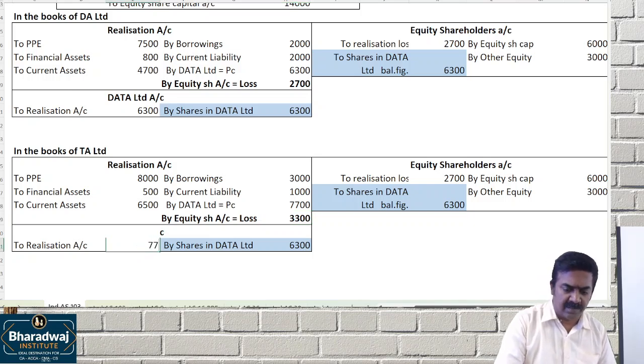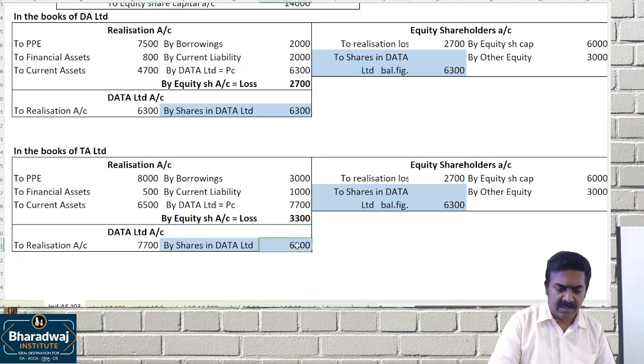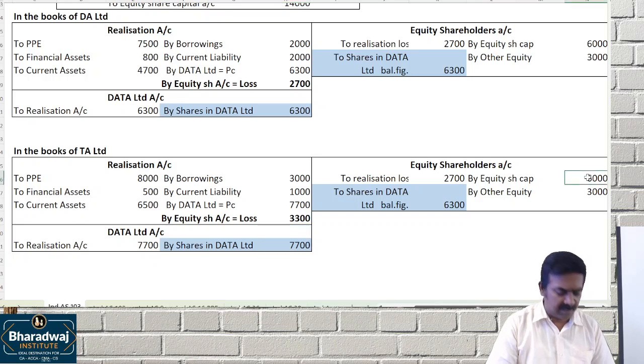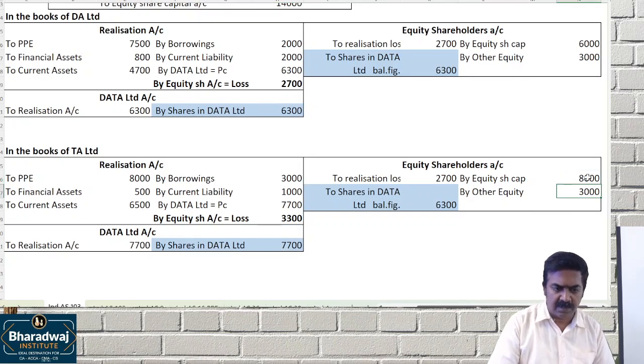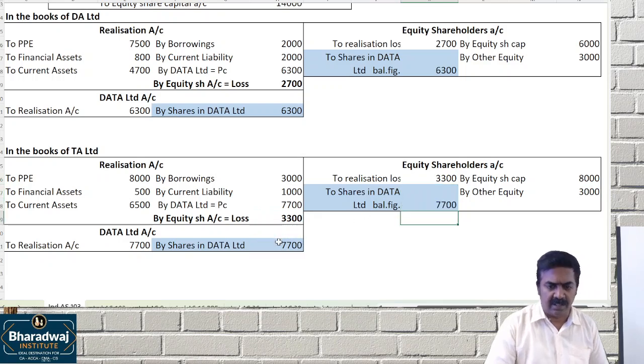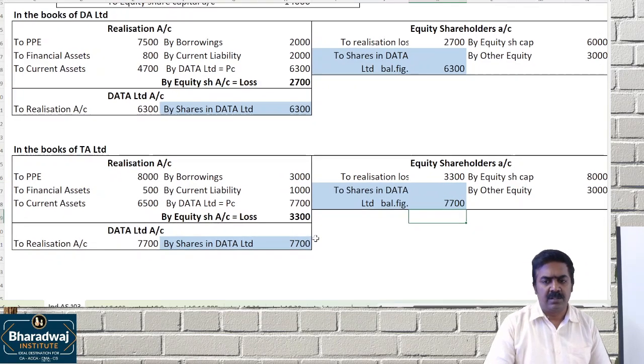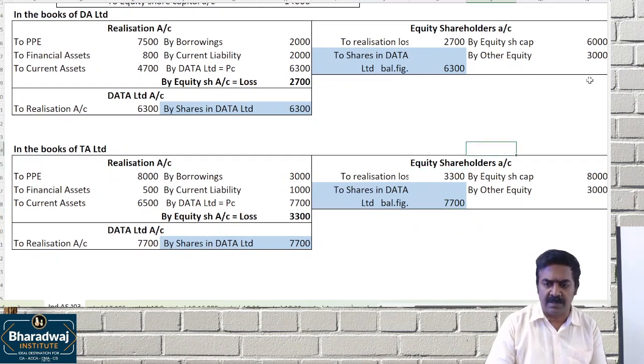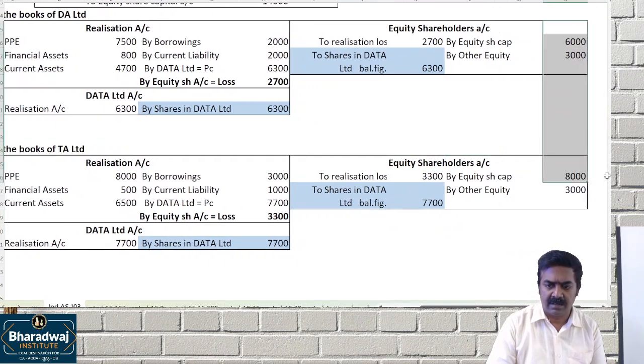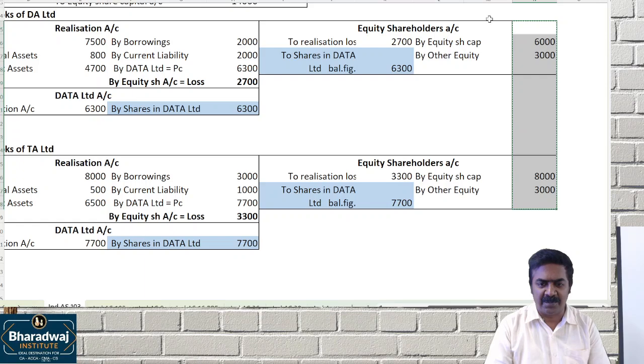So we get 7,700 in the form of what? Shares. By equity share capital of the second company, 8,000. Reserves, 3,000. Realization loss, 3,300. The balancing figure is paid in shares of Data Limited. That's it. Compared to the problem that we worked out, these are all simple, provided you remember and revise.